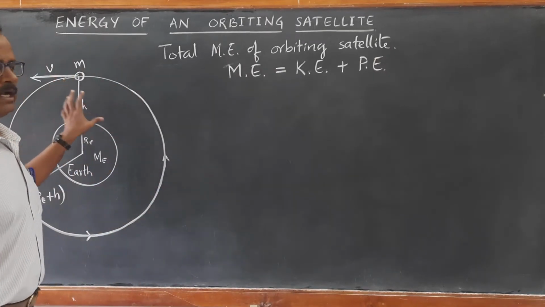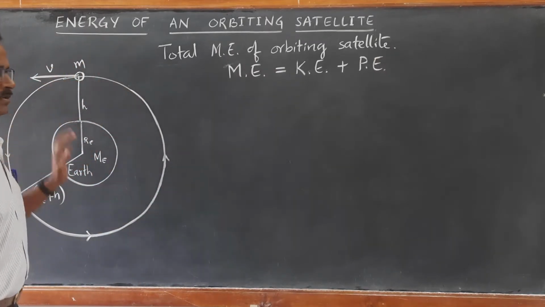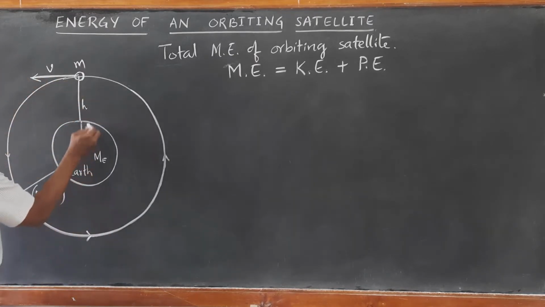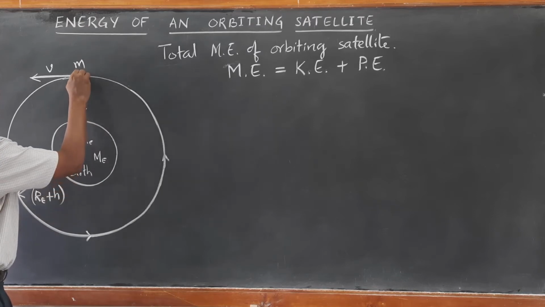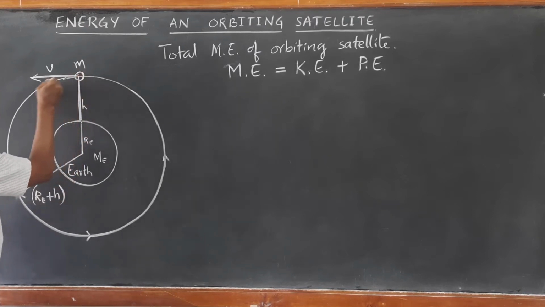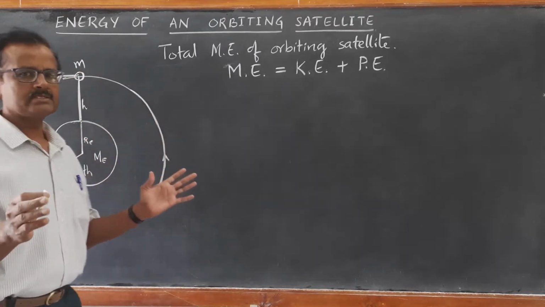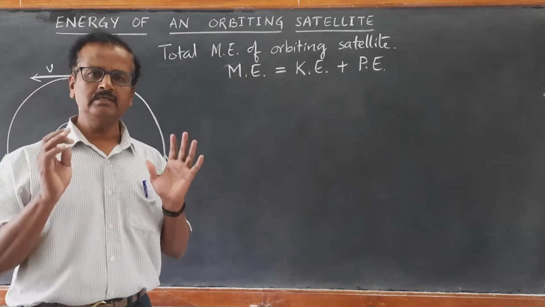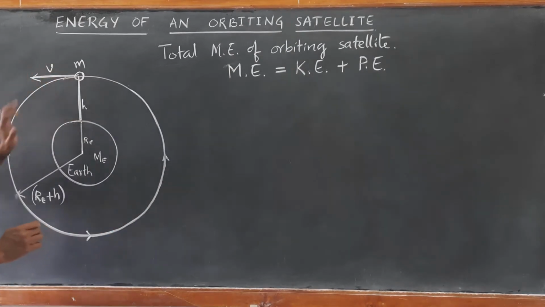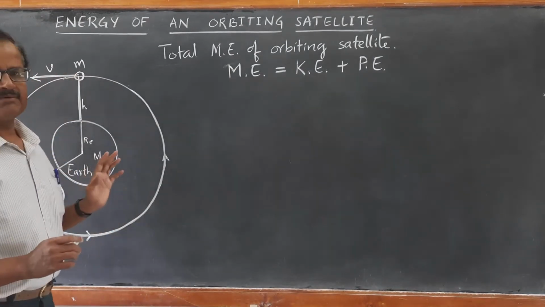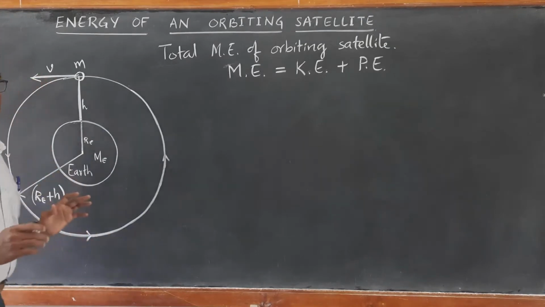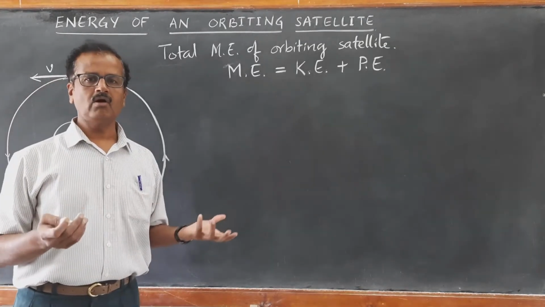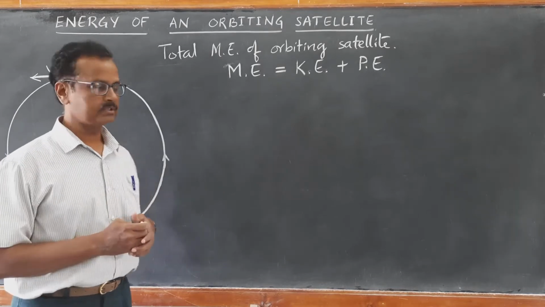Now consider a satellite of mass m which is at height h from the surface of the Earth. I have drawn a diagram of Earth and this is the surface of the Earth. Consider there is a satellite which is orbiting around the Earth, let us say in a circular orbit. First we will consider a satellite revolving around the Earth in a circular orbit at a height h from the surface of the Earth. Let m be the mass of the satellite and v in the tangential direction gives us the orbital velocity, which we have already found out, right?